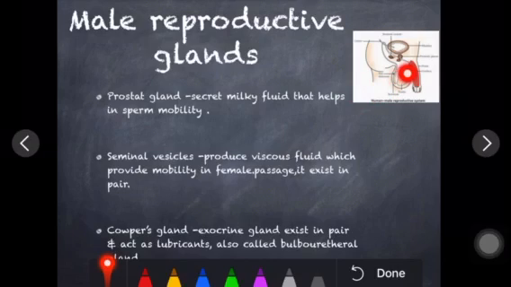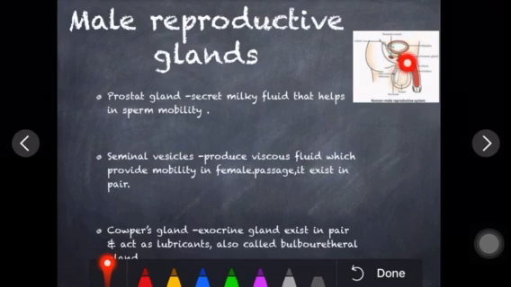See children, the sperm is produced by the testes. Why does sperm get produced there? Because it needs low temperature, which is provided by the scrotum, right? From the epididymis it reaches the vas deferens, and from the vas deferens it reaches the urethra, right?